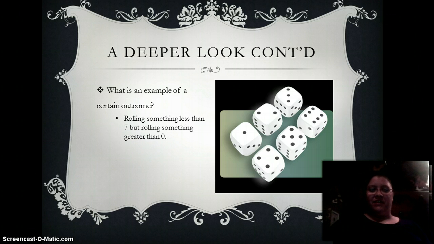Now that we've looked at this, let's see if we can put some of this into play and figure out some probability problems. I'm going to leave this slide up here because it has the die of 1, 2, 3, 4, 5, and 6, to give you a visual. Now, let's find the probability of rolling a 4 or smaller.